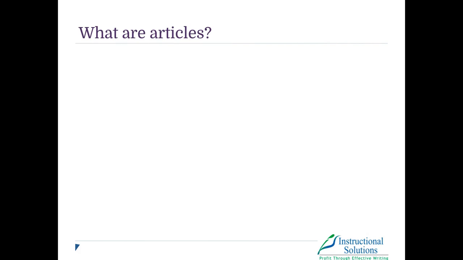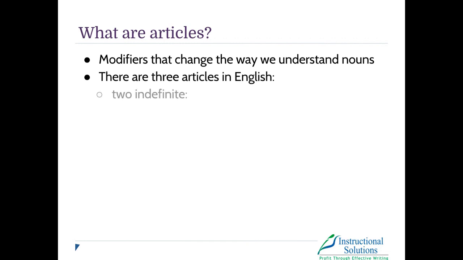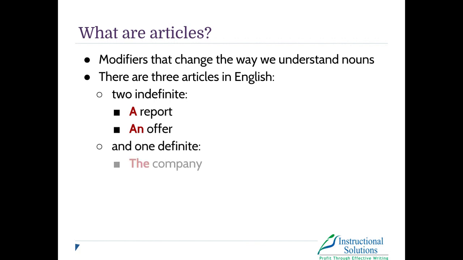So what exactly are articles? Articles are words that act as modifiers that change the way we understand nouns. As a quick reminder, nouns are any words that refer to a person, place, thing, or idea. There are 3 articles in English. 2 indefinite articles, a and an, and there's 1 definite article, the.